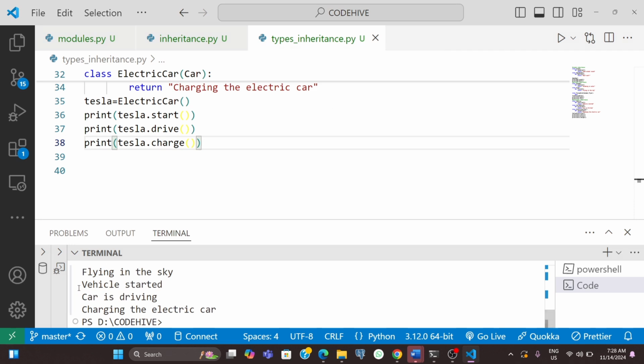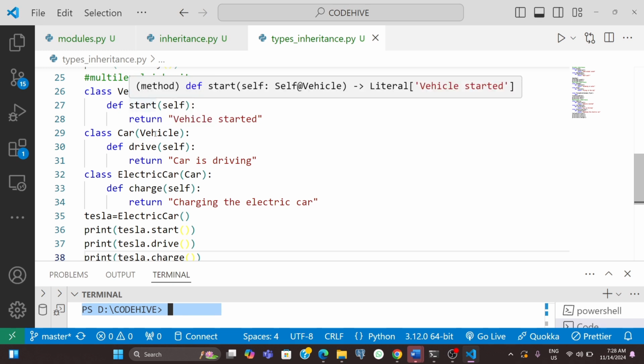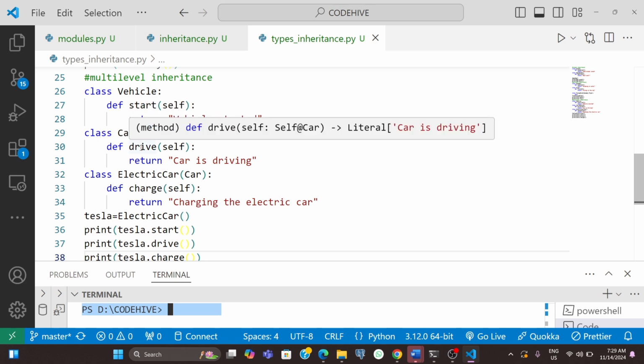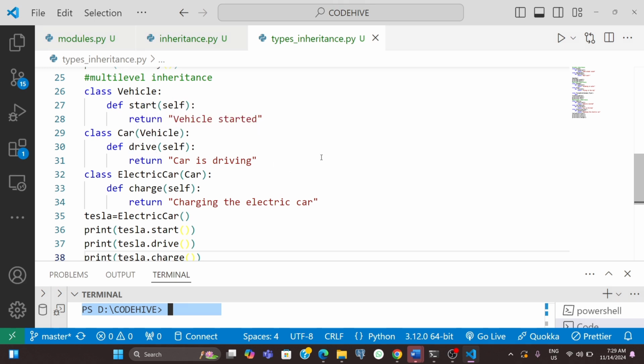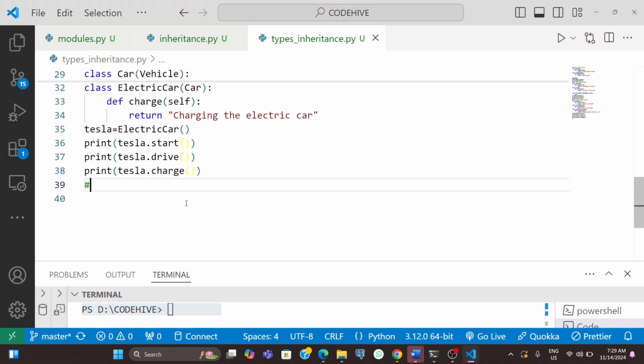So we got the output something like this: vehicle started, car is driving, charging the electric car. So here electric car inherits from car, and car inherits from vehicle. So electric car can use methods from both car and vehicle. This can be useful when you want to create levels of specialization. Okay, so now we will move on to hierarchical inheritance.